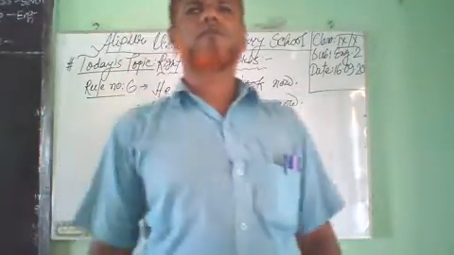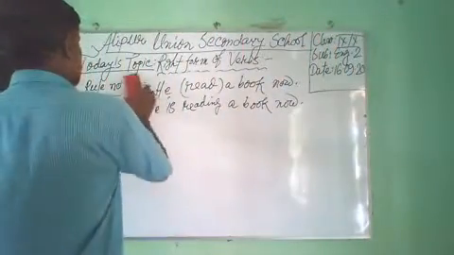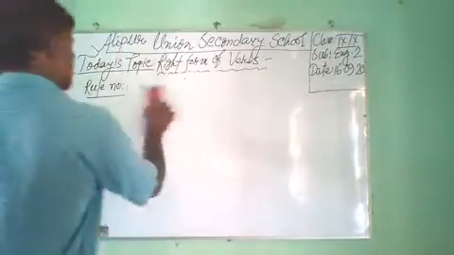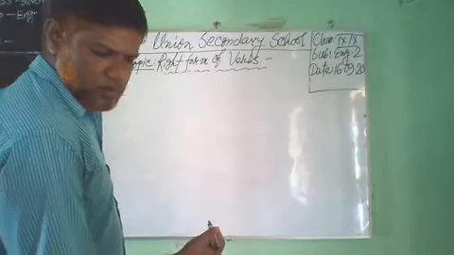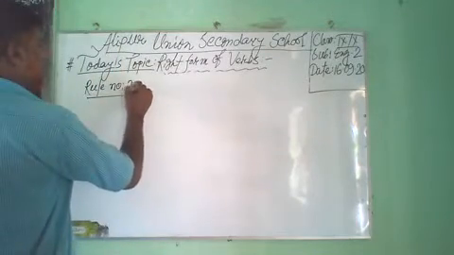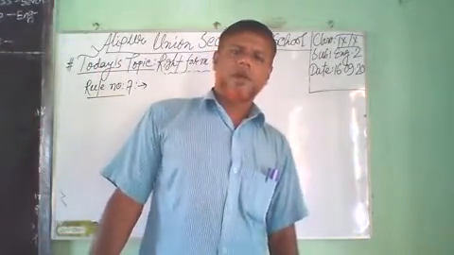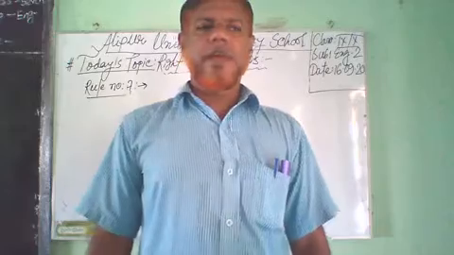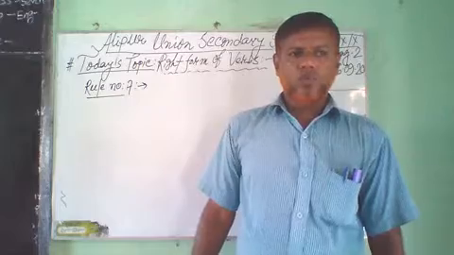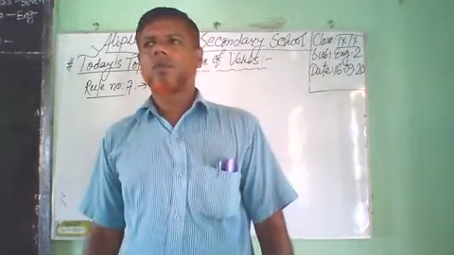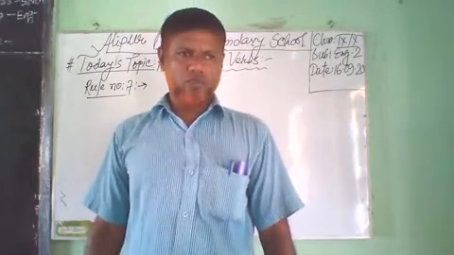Dear student, now I want to discuss rule number 7. Look at the blackboard. Dear student, if have, has, had remain in any sentence, we have to use verb 3 after those.